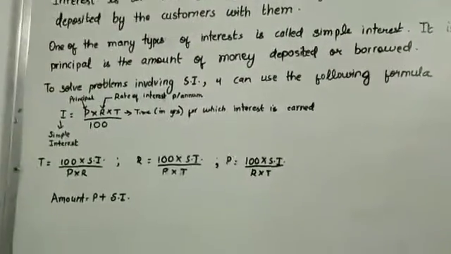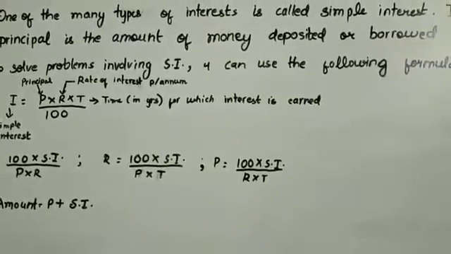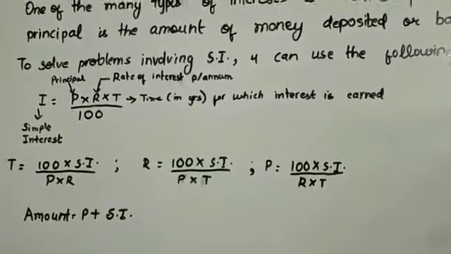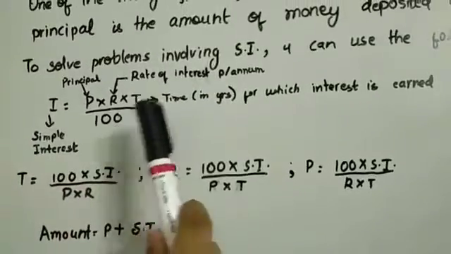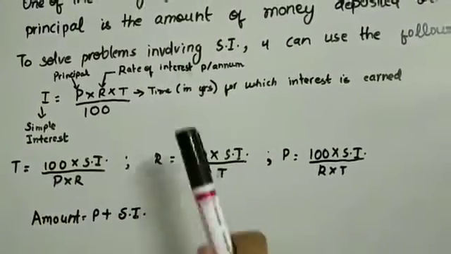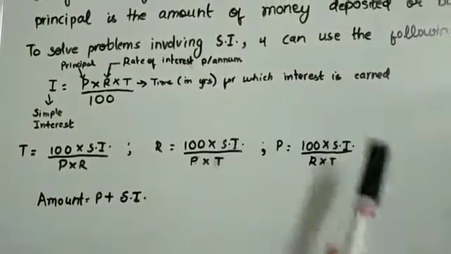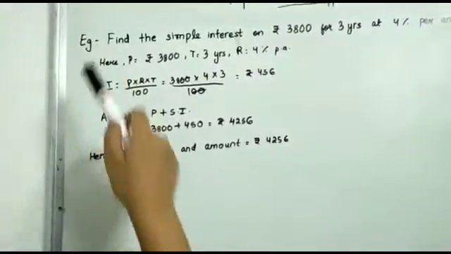To solve problems involving SI or simple interest, you can use the following formula. I equals P into R into T divided by 100. I means simple interest, P means principal, R means rate of interest per annum, T means time in years for which interest is earned. Here is an example for you.